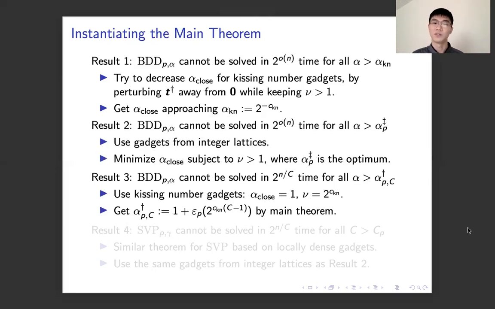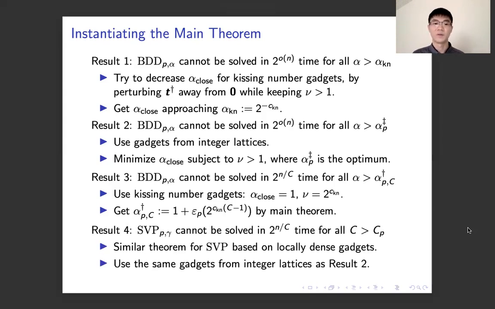Our result 2 used gadgets from integer lattices instead of kissing number gadgets. Result 2 says that BDD cannot be solved in 2 to the little o of n time for alpha that is at least alpha double dagger. In result 2, we try to minimize the alpha close parameter in gadgets from integer lattices, subject to the constraint that nu needs to be at least 1. And we get alpha double dagger as the optimum.